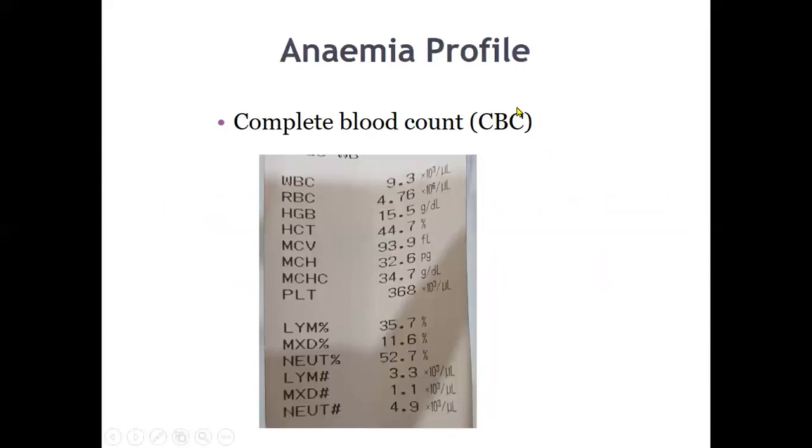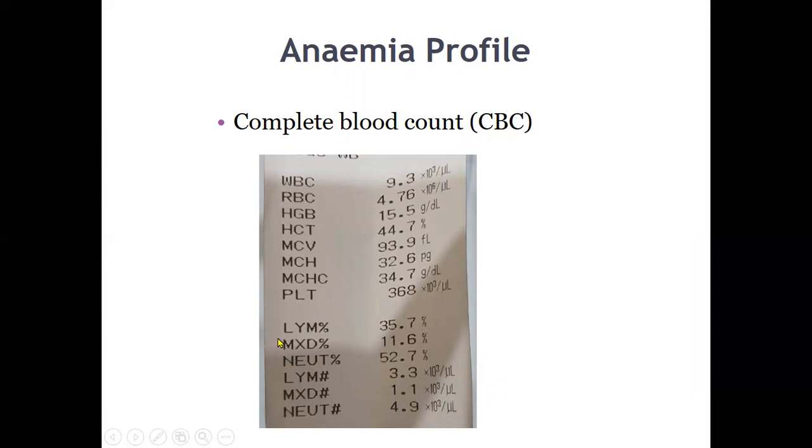The basic investigation is the CBC, complete blood count. When you are asked what the CBC is, for what it is performed, and what it means, some students are not able to answer. So complete blood count, complete blood picture, these are the tests used for the diagnosis.